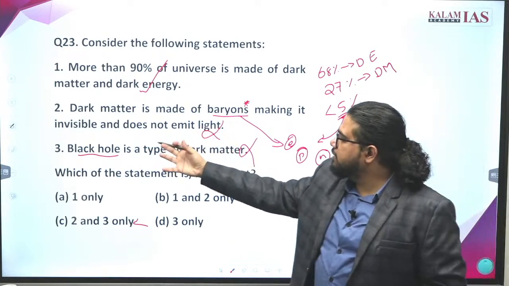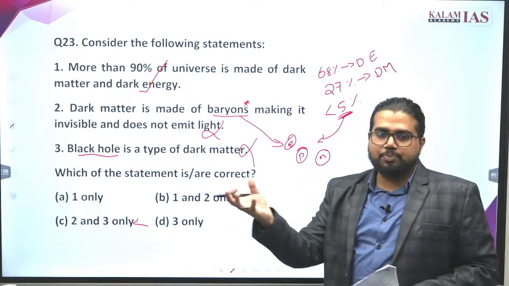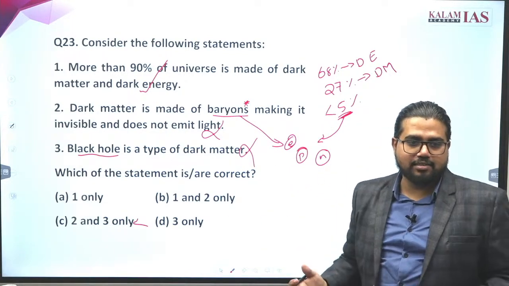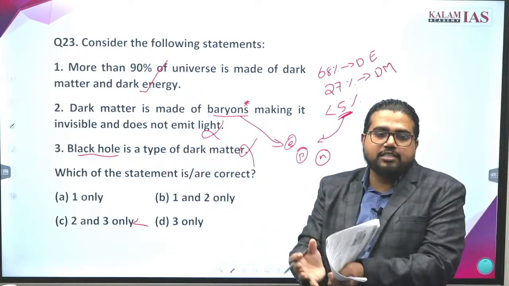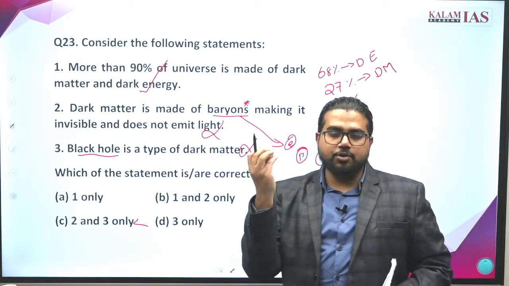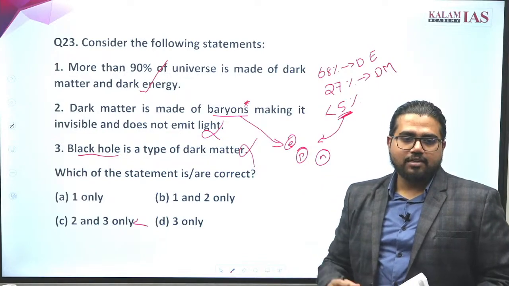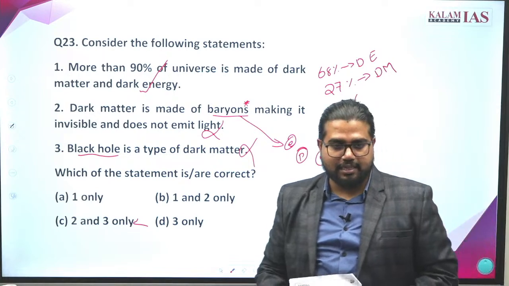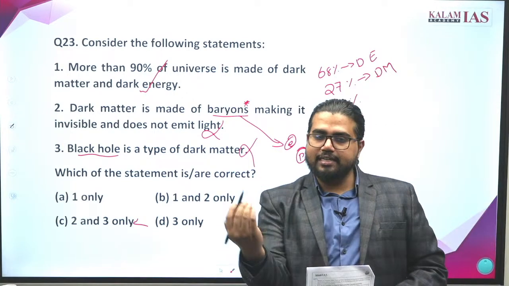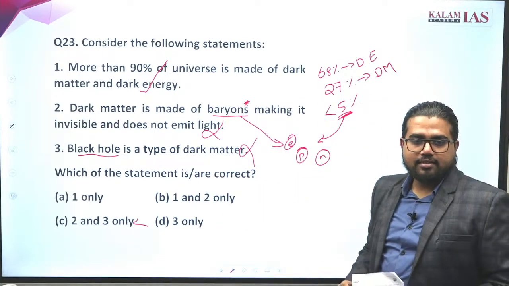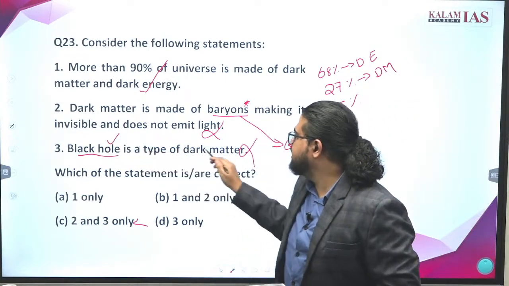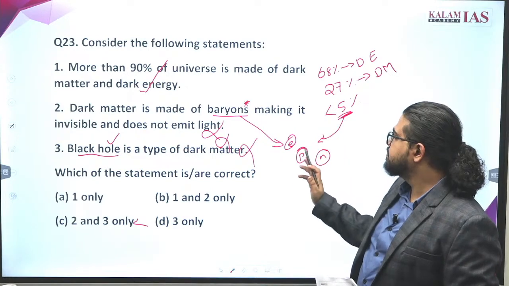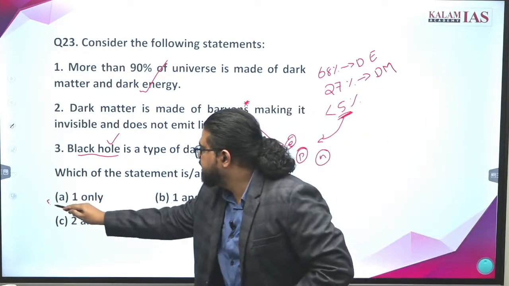Black holes are a steep curve in the space-time continuum that is formed at the end of the life cycle of very big stars. The big star will collapse into itself into a very small volume. At that point the density will be infinite, creating a huge curve in the space-time continuum. At this point even light cannot escape it. Such a system is called a black hole. It is not a type of dark matter. So what is the answer here? Only one is correct. The answer is A.